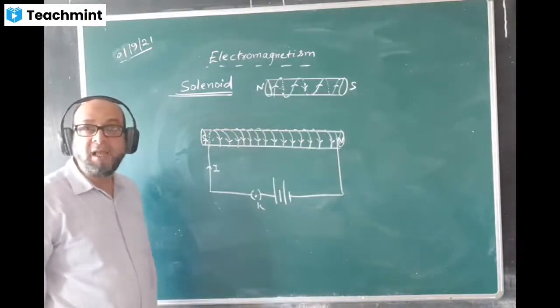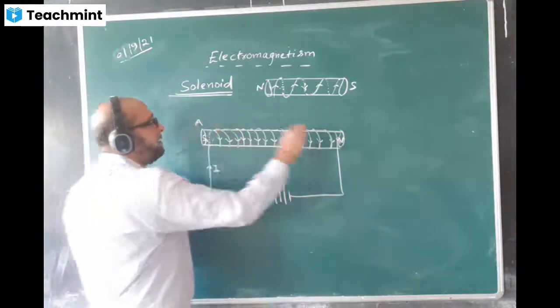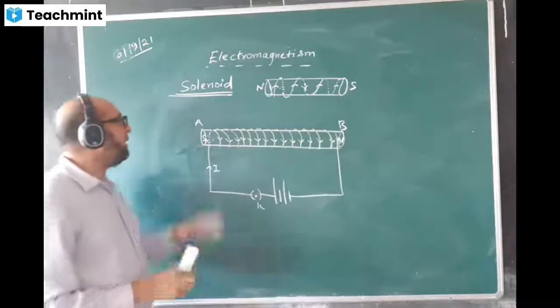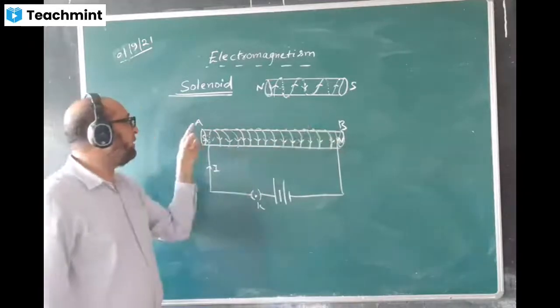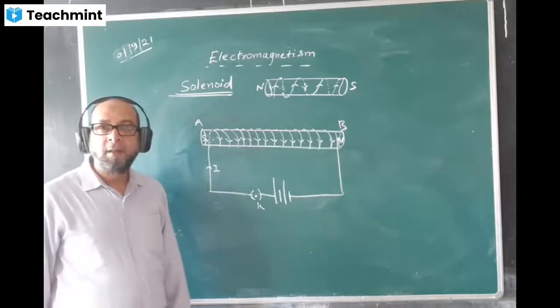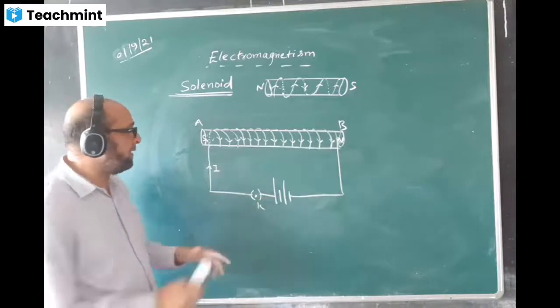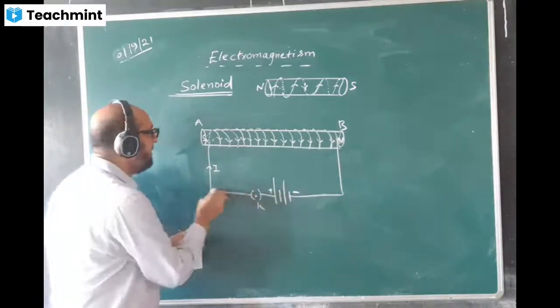So they give the diagram. In the question they will give a diagram and ask you to find the polarity. So this is the end A and this is the end B. What is the polarity of the end A and end B? You say polarity of the end A is south and polarity of the end B is north. Here you have to check the end through which the current enters. Positive or negative? Current will enter this way.